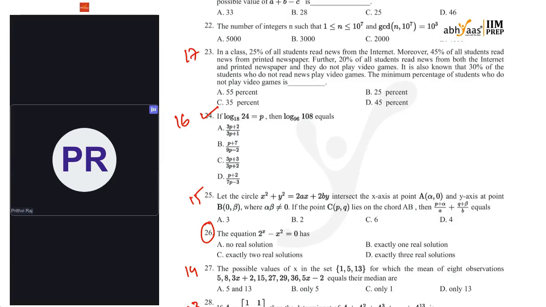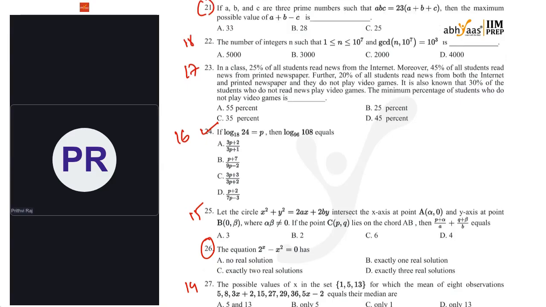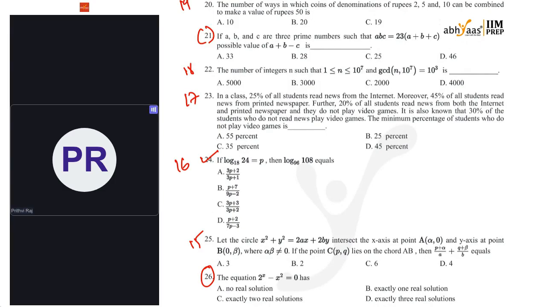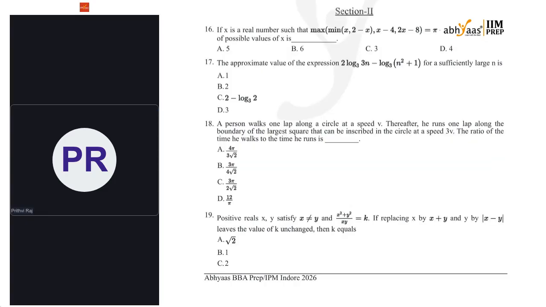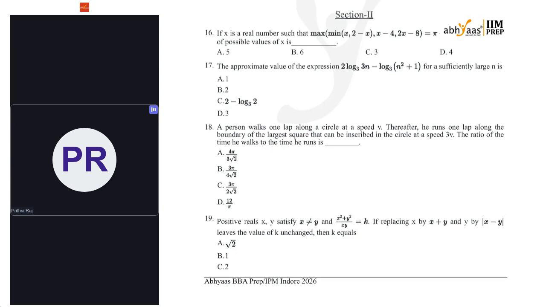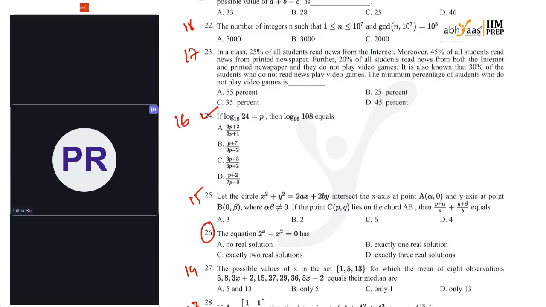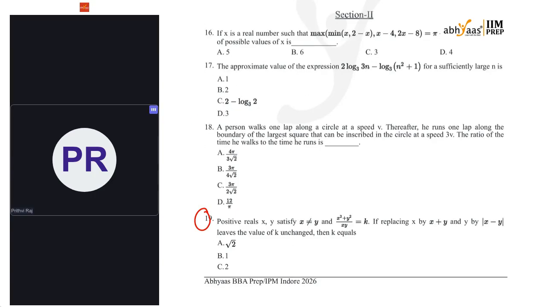Even this is easier. Number of integers of n satisfied. 18. ABC are prime numbers. This can be tricky, but can be solvable. Number of ways in which 8 coins denominations. Yeah, this can be tried. 19. Positive values of that. This can be considered a tougher one, and this is very easy. So what was the last number that we wrote? 19, right?